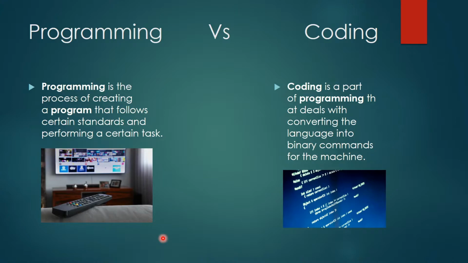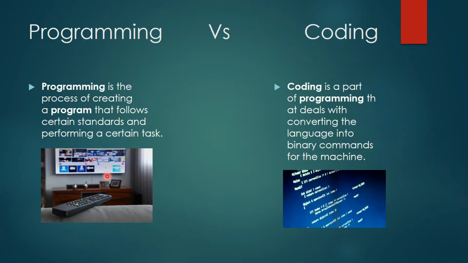I just read what is written in the PPT, but let's understand this with an example. Let's take this example: here is a TV and this is the remote of the TV. If we press the menu button on this remote, the menu will display on the TV. So we are programming the TV in such a way that it is displaying the menu. If we press 1 and 2, it will display the 12th channel of the TV. Or if we start Netflix on the TV, it will start Netflix. So we are programming the TV in such a way that it is doing such work. But how is it working?